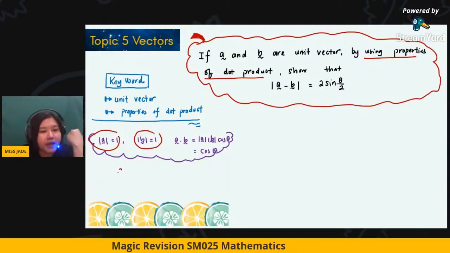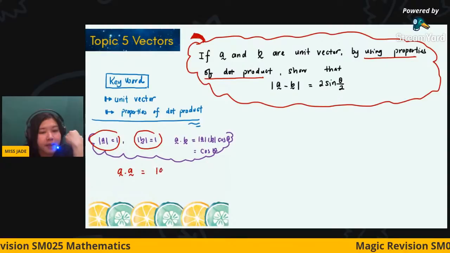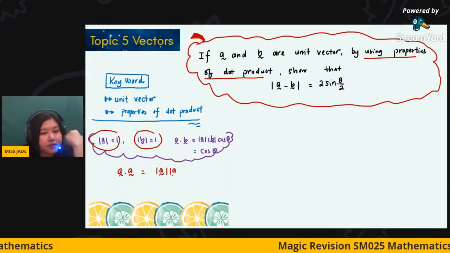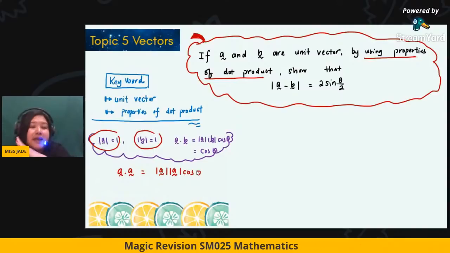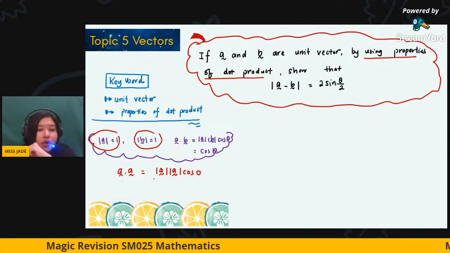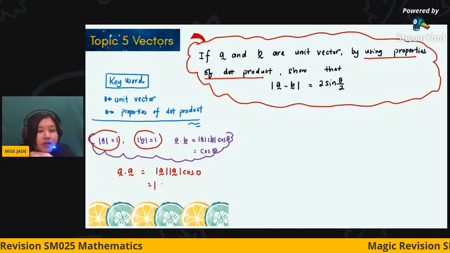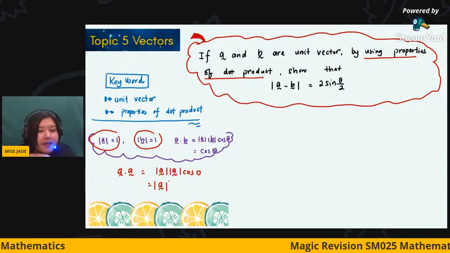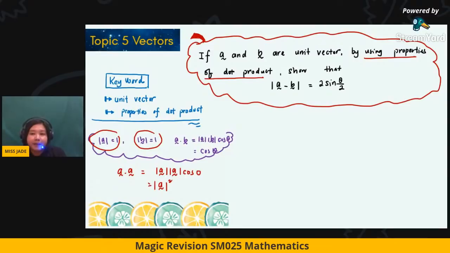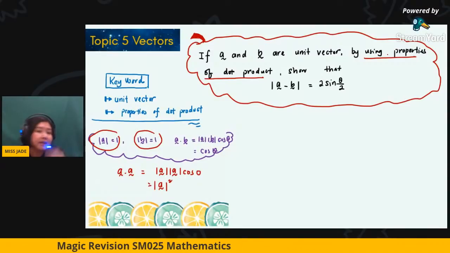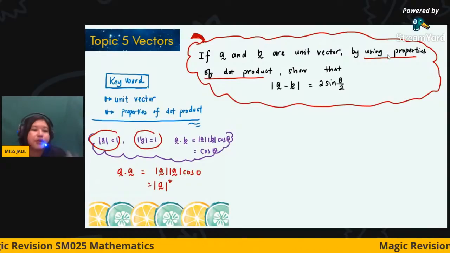As we know, A dot A equals magnitude A times cos 0, because the angle between vector A and A is 0. Cos 0 gives 1, so you get magnitude A squared. This is what is meant by properties of the dot product. It didn't tell you what kind of dot product, but we should understand it.